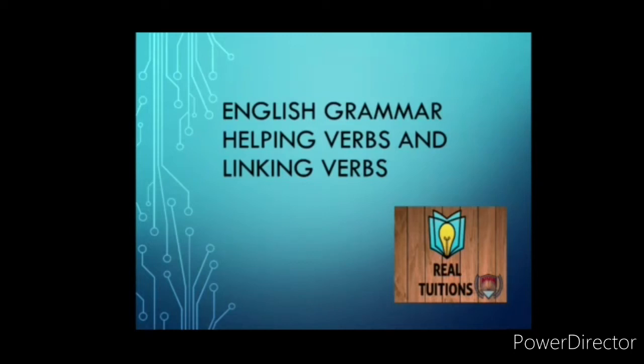Students, today we'll be learning a new topic, that is helping verbs and linking verbs. Let's get started.